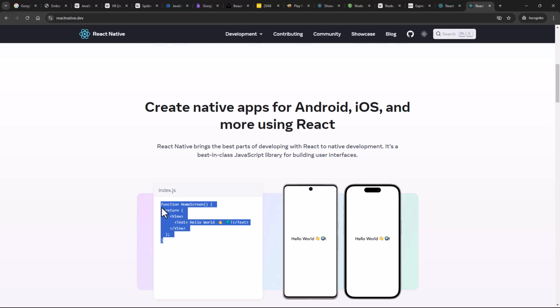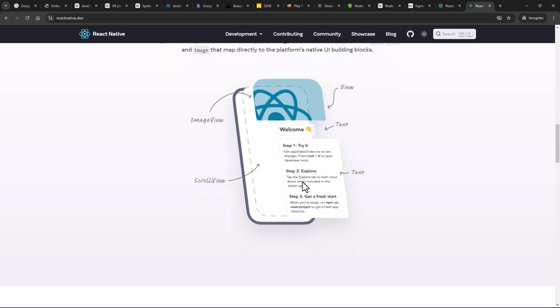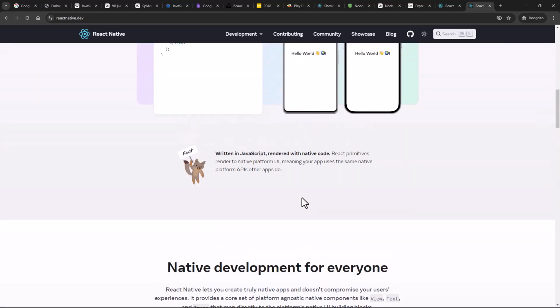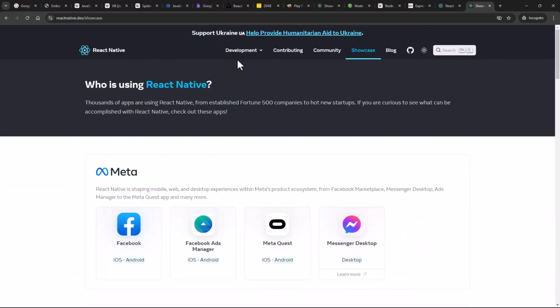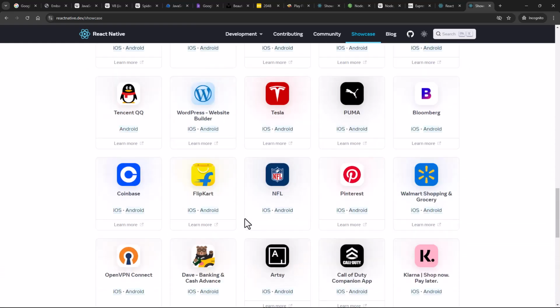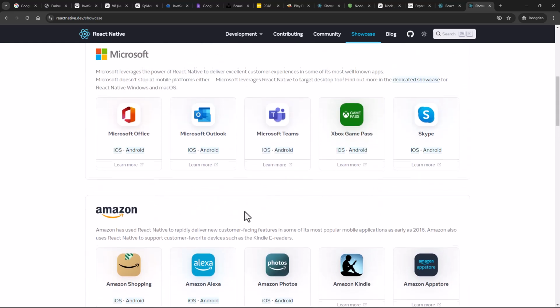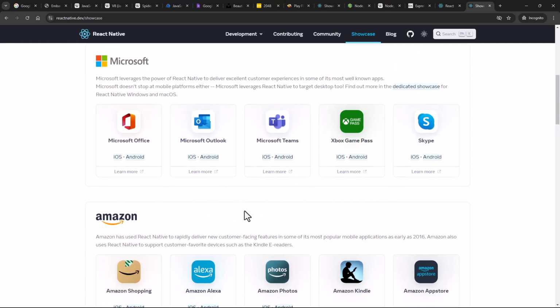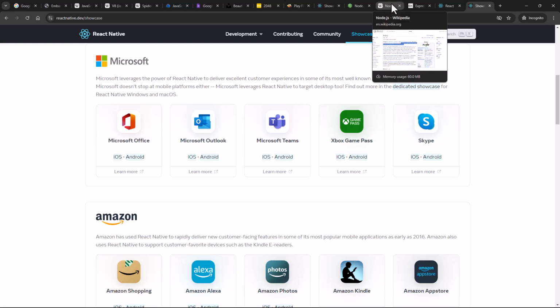Now, what is React? It's JavaScript based, so basically it's JavaScript everywhere. And if you go to showcase, this is where you'll see the list of apps that are making use of React Native. So that's about JavaScript and its importance in today's world. I hope this gave you some good insights that will motivate you to learn more about JavaScript and all the other technologies that exist in the world of JavaScript.